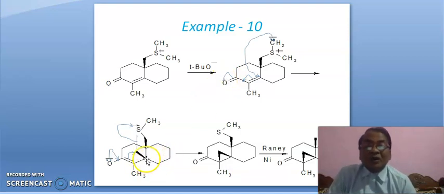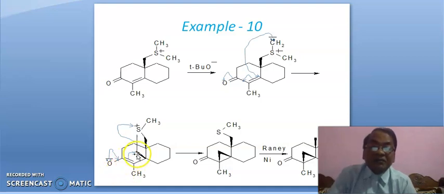Okay. Now this negative charge will shift in this fashion, and this pi bond, this carbon gets attached with this carbon. When this negative charge will shift in this fashion, and this gets attached with this carbon, this pi bond will shift in this fashion, means this carbon gets attached with this carbon.